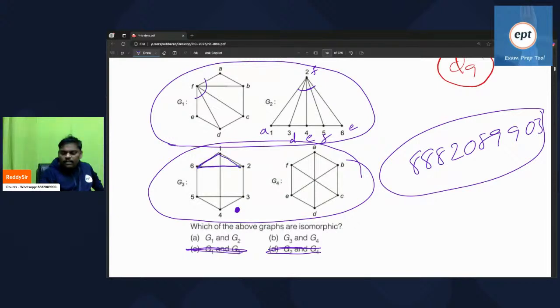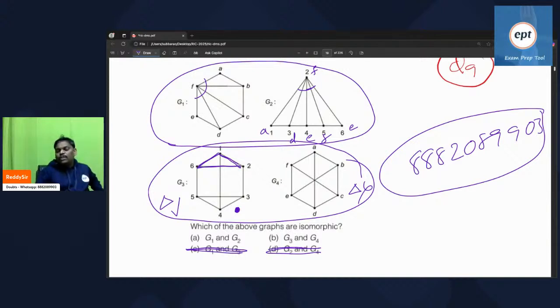In G3, a 3-length cycle is possible. In G4, a 3-length cycle is not possible. If you want, you can verify. Isomorphic means every aspect should be the same.